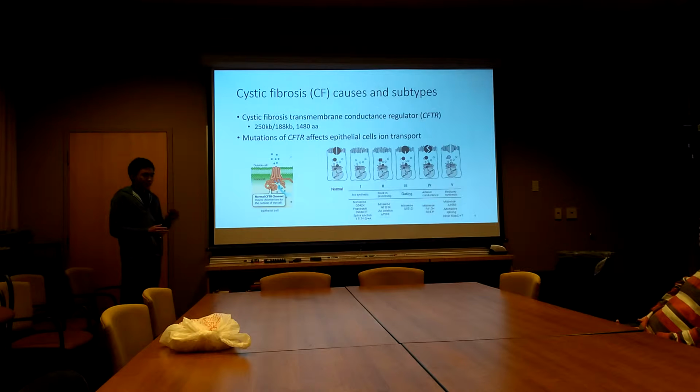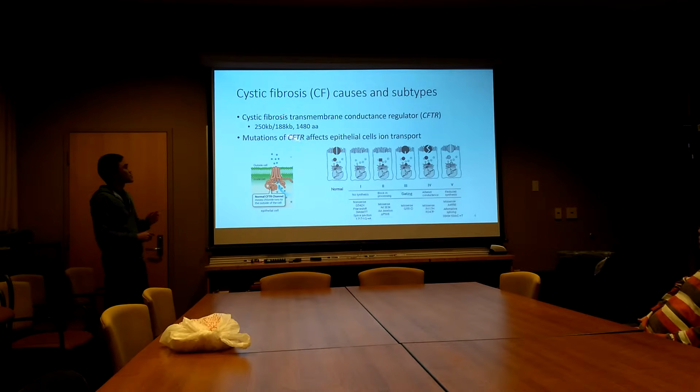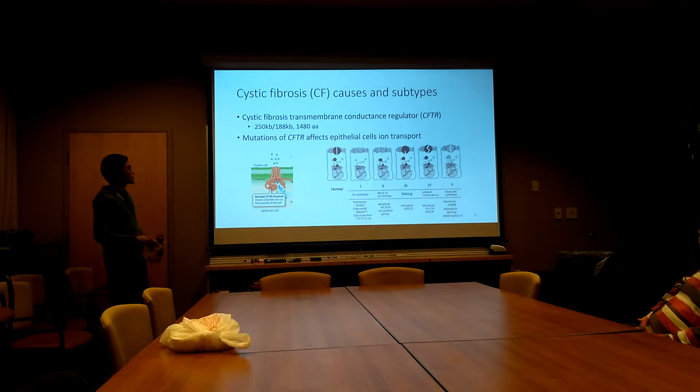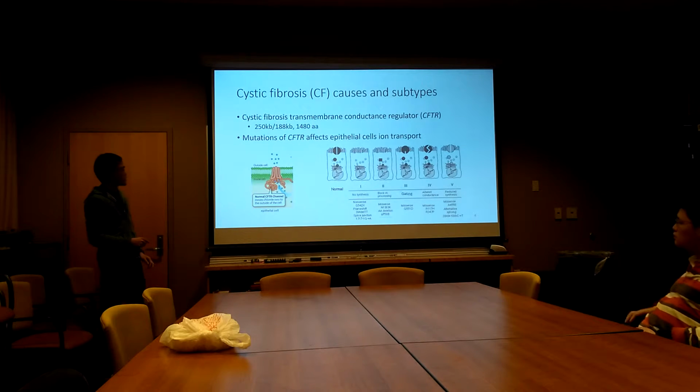The disease is caused by a large protein, the cystic fibrosis transmembrane conductance regulator. Alteration or mutation in this protein leads to malfunction of its native function, which is to transport chloride ions across the membrane of epithelial cells to the outside. So this leads to a decrease of chloride ions outside, and water follows the salts.